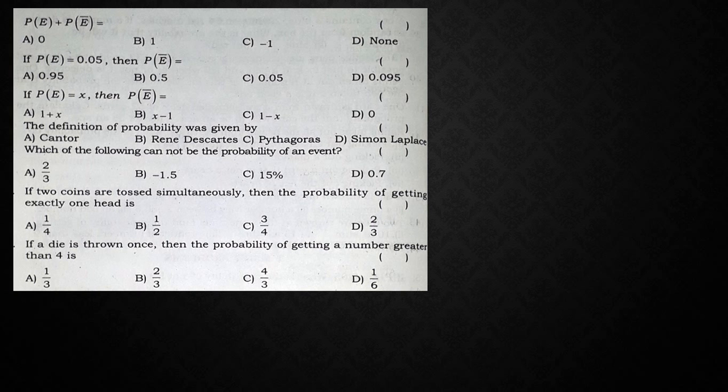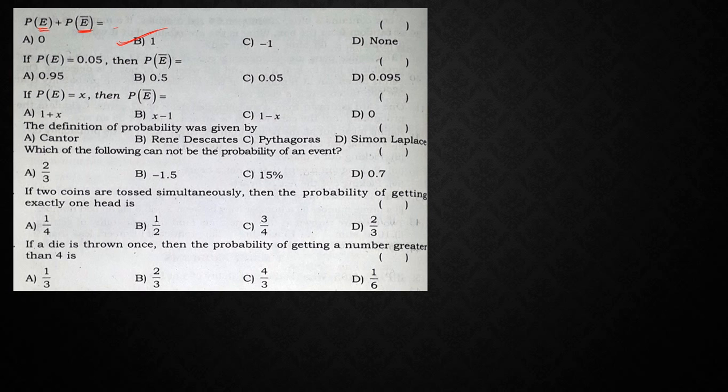Okay, see, probability of an event E plus probability of event E bar. So probability of happening of E and probability of not happening of E, when you sum up these two probabilities, it should be equal to unity. So the answer is 1, right?